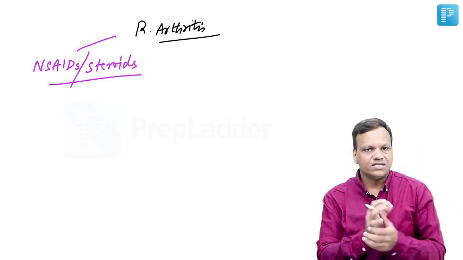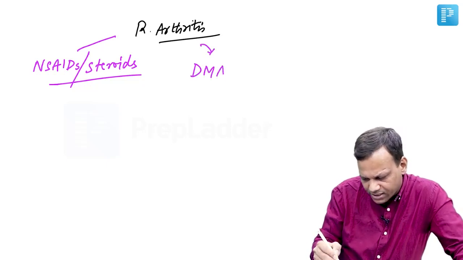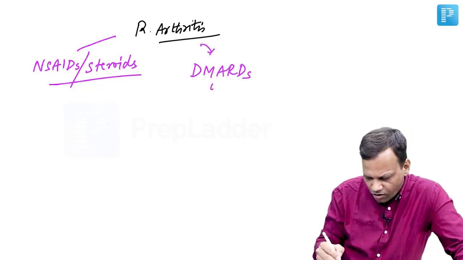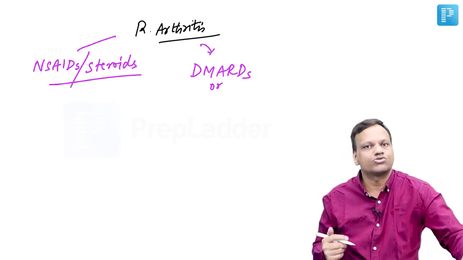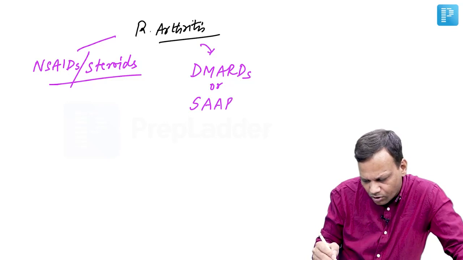But these drugs do not decrease progression of the disease. So for decreasing the progression of disease, we use another group of drugs called DMARDs, disease modifying anti-rheumatoid drugs. All of these are very slow acting. They require a minimum of 1 month, maybe 2 to 3 months to start their action. So the new name for them is slow acting anti-rheumatoid drugs.